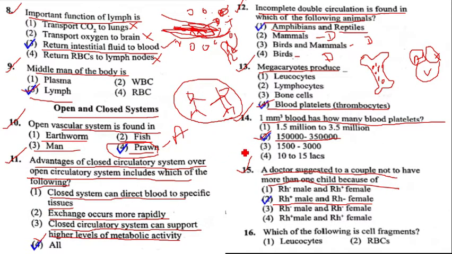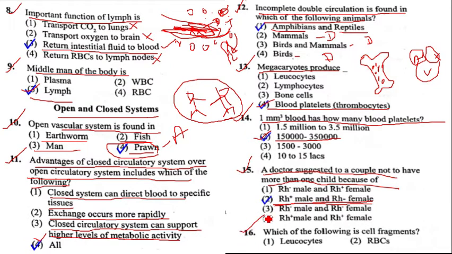Hence Rh antibodies are formed in the mother, and those Rh antibodies can destroy the second fetus. Hence the doctors suggest not to have a second child for an Rh positive male and Rh negative female. Hence question number 15, option 2 is the correct answer.